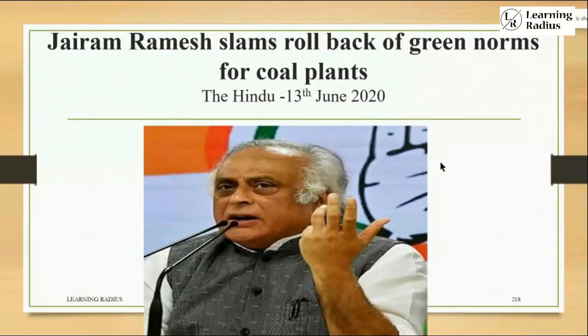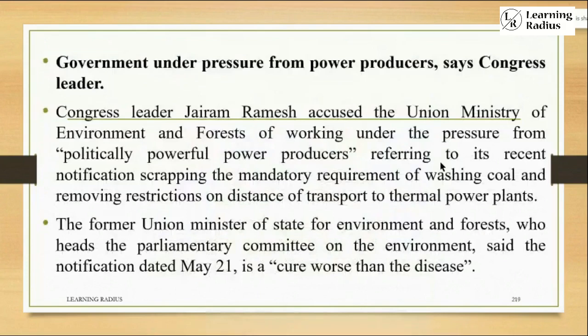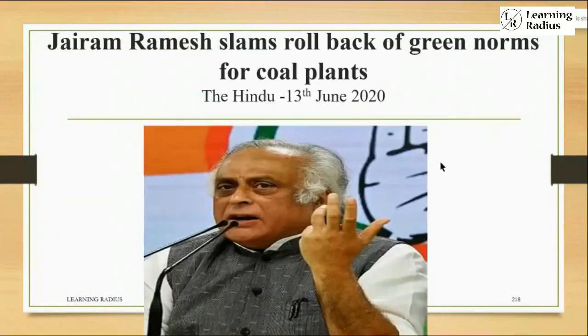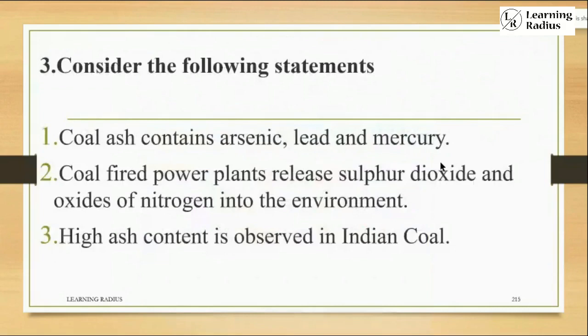In The Hindu from 13 June 2020, you can see that in June, July, there was discussion about the coal plant and its pollution. Government under pressure from power producers, says Congress leader, and the environmental issues related to coal were in the discussion. So they framed a question not related to the controversy, not related to that discussion. They made a question related to coal and its environmental issues, the coal ash content, and the characteristic feature of Indian coal, that is high ash.